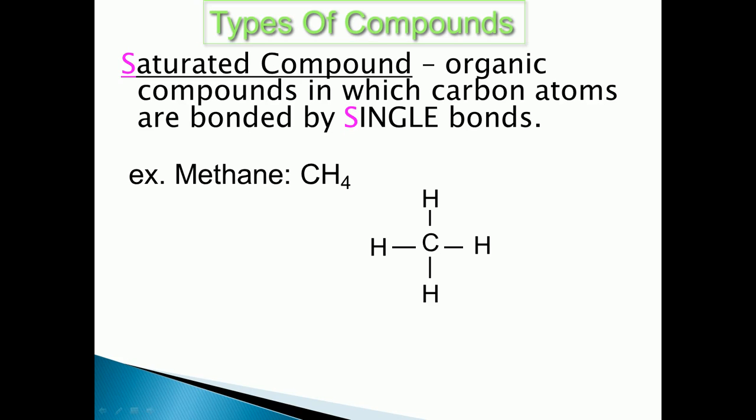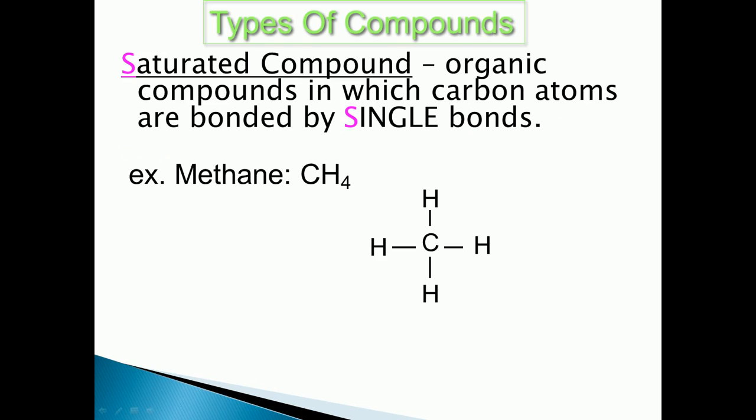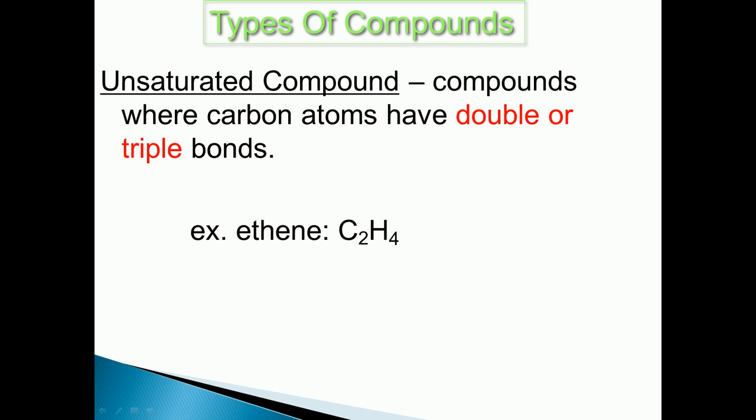Unsaturated compounds are those where the carbon atoms have double or triple bonds. In saturated compounds, it cannot be further broken down into simpler ones because of the single bond. While in unsaturated compounds, where the carbon atoms have double or triple bonds, for example, ethene, the chemical formula of ethene is C2H4.